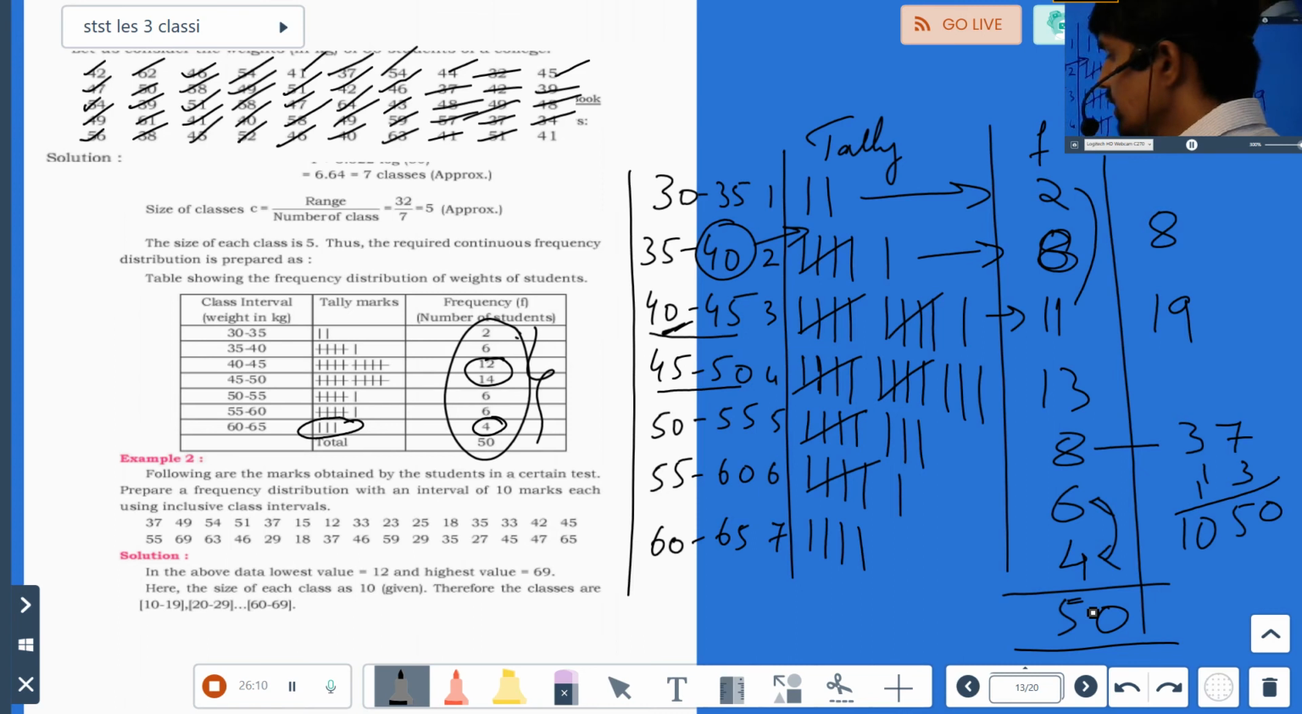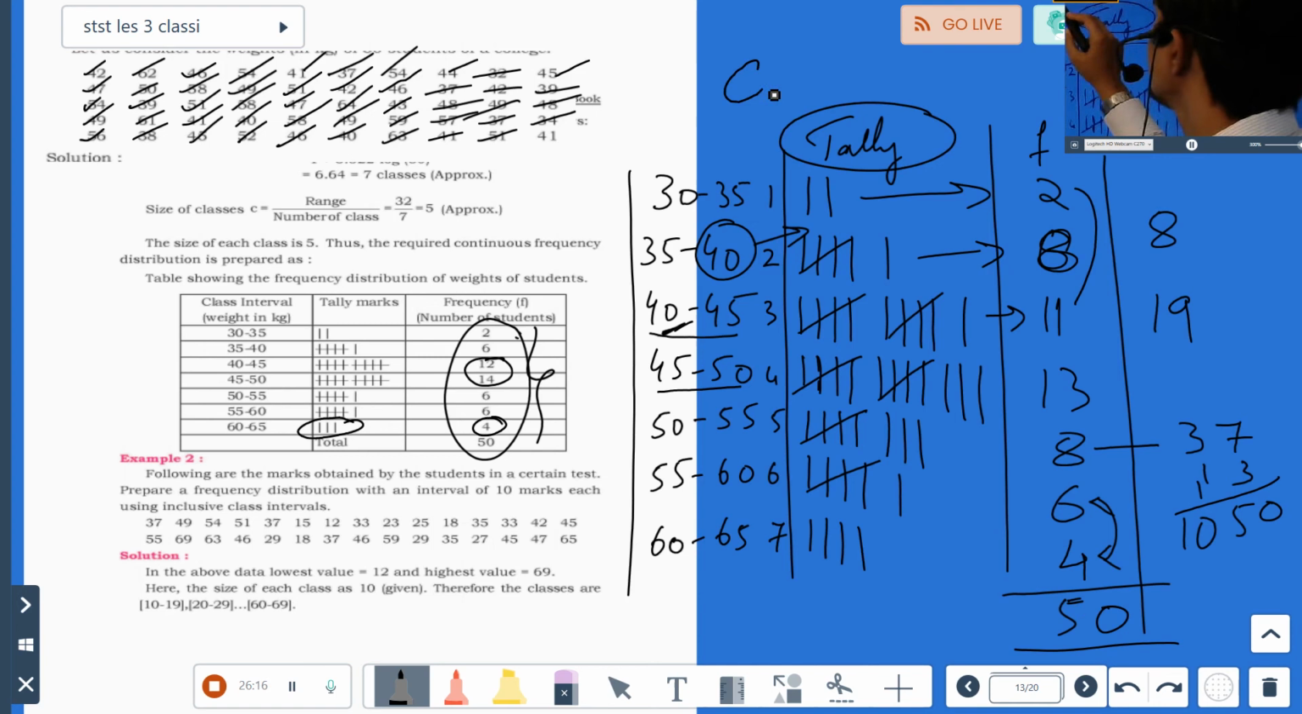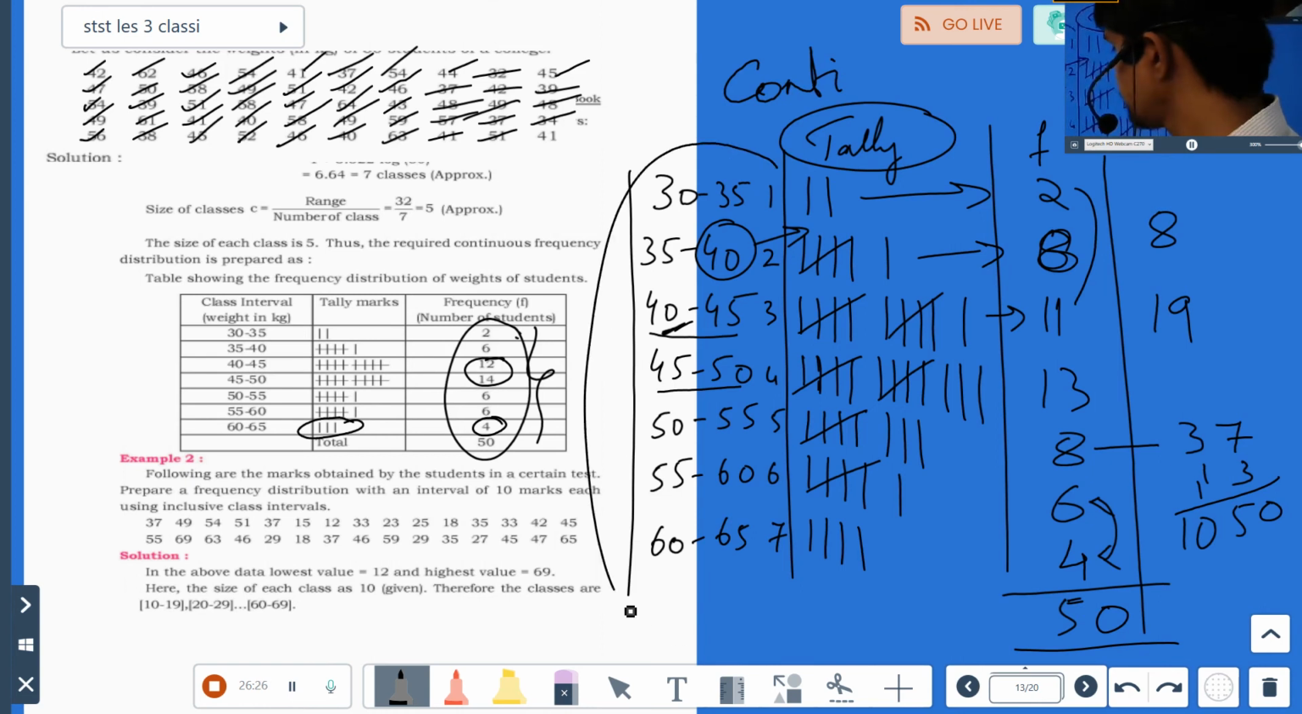Okay, so this is how you will make a class tally mark or continuous frequency distributions. Tally marks, how to make a continuous frequency class distribution. Okay, these are frequency distributions and class distributions. So I'll stop here for this example.